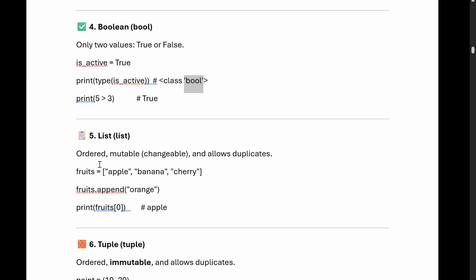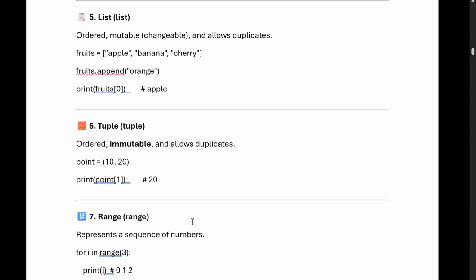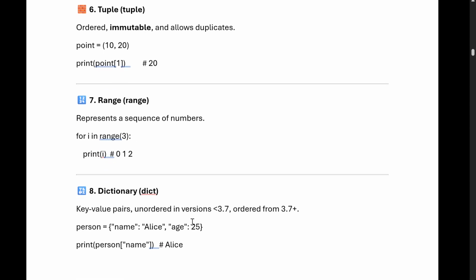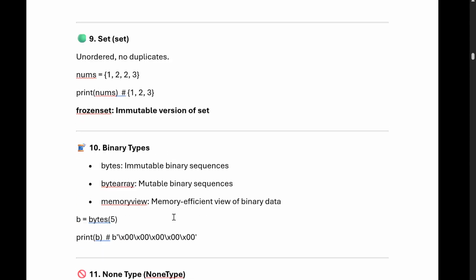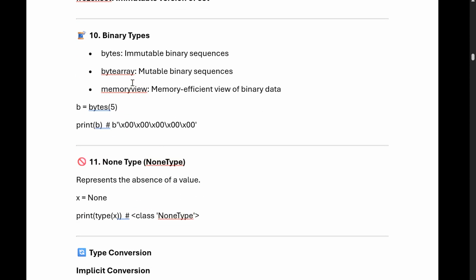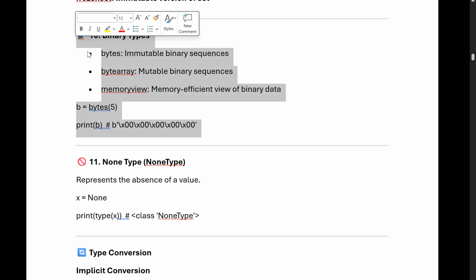List is ordered, mutable, and allows duplicates. We define a list like fruit equals square brackets, and whatever names we define become list elements. Fruit dot append orange: orange will be added here. Then we access fruit[0] or something like that. We will see in detail how we define a tuple, what a range is, how we print elements, and what a dictionary key-value is. What are sets, what is the binary type, what is NoneType. The binary type is an immutable binary sequence, bytes, and we will see how to write it.